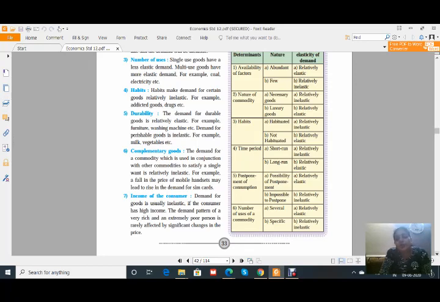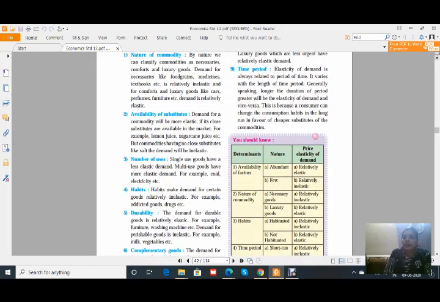Similarly, the very poor person also does not think about the change in the price of the commodity, because he cannot afford those commodities anyway. Similarly, very rich people also do not think about the price change, because they can easily afford it. I think all of you know about this income, that is, the purchasing power of the consumer.